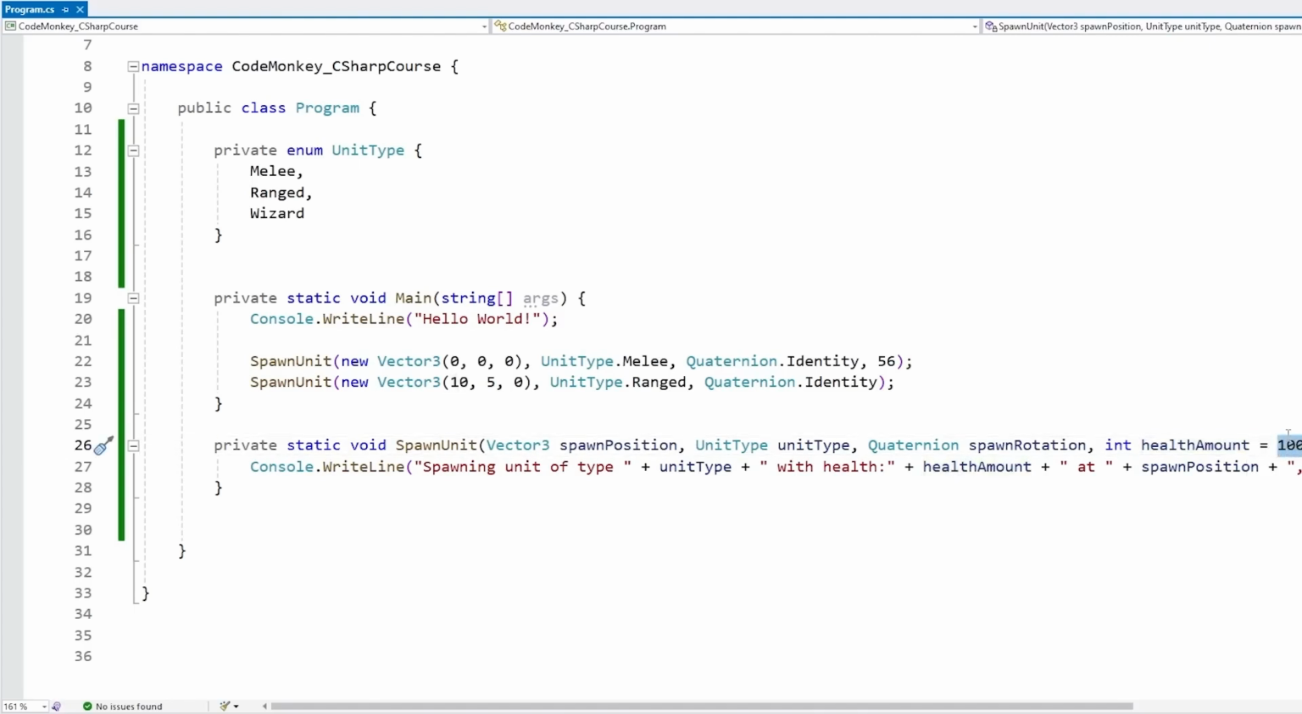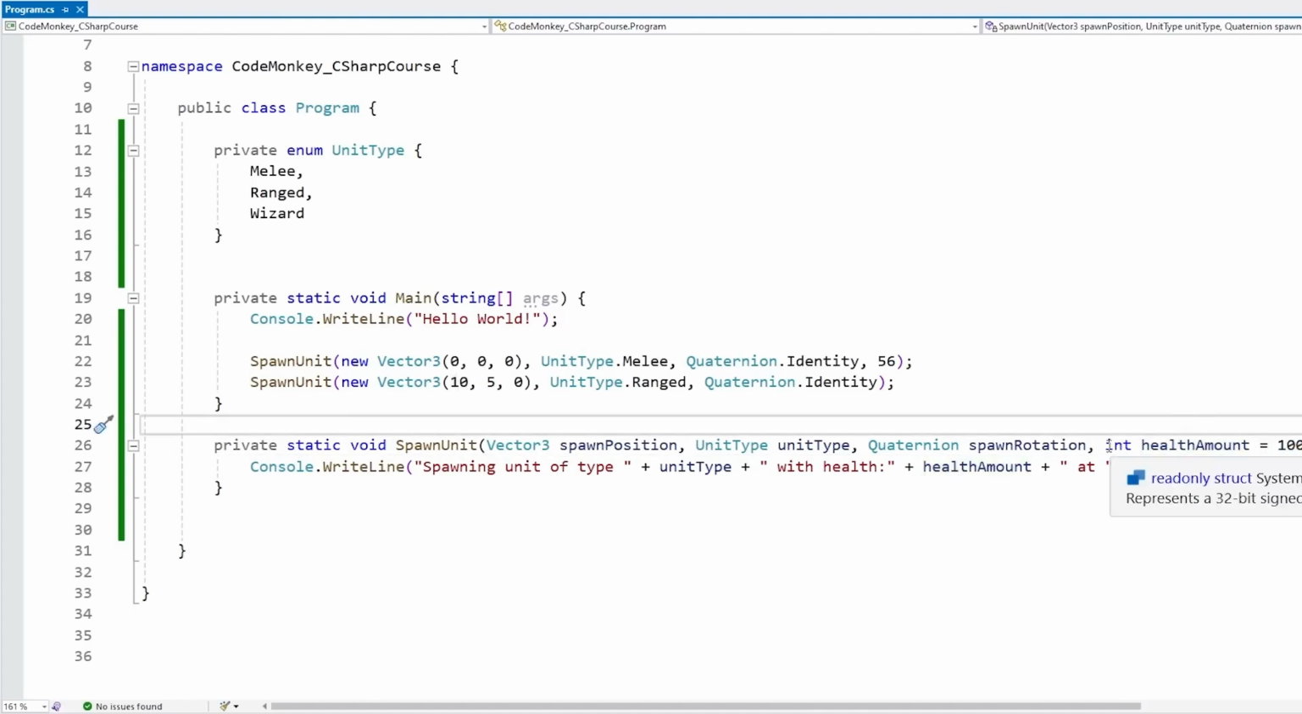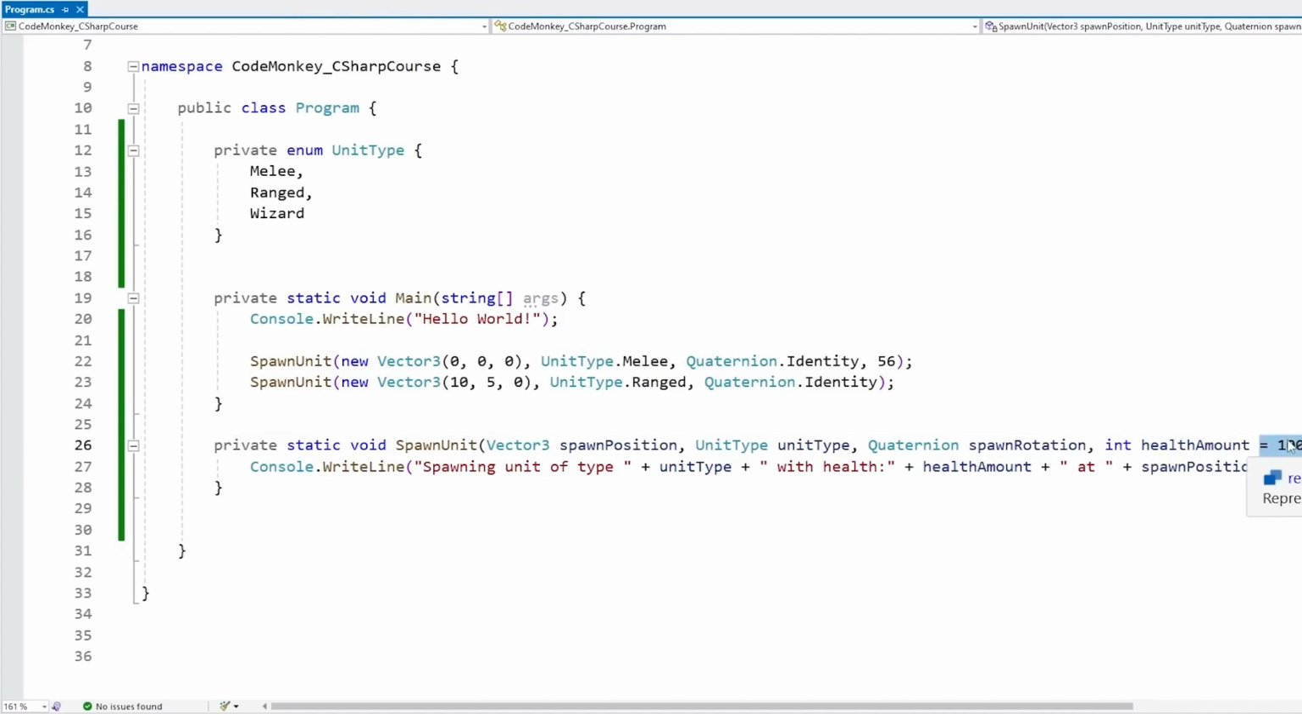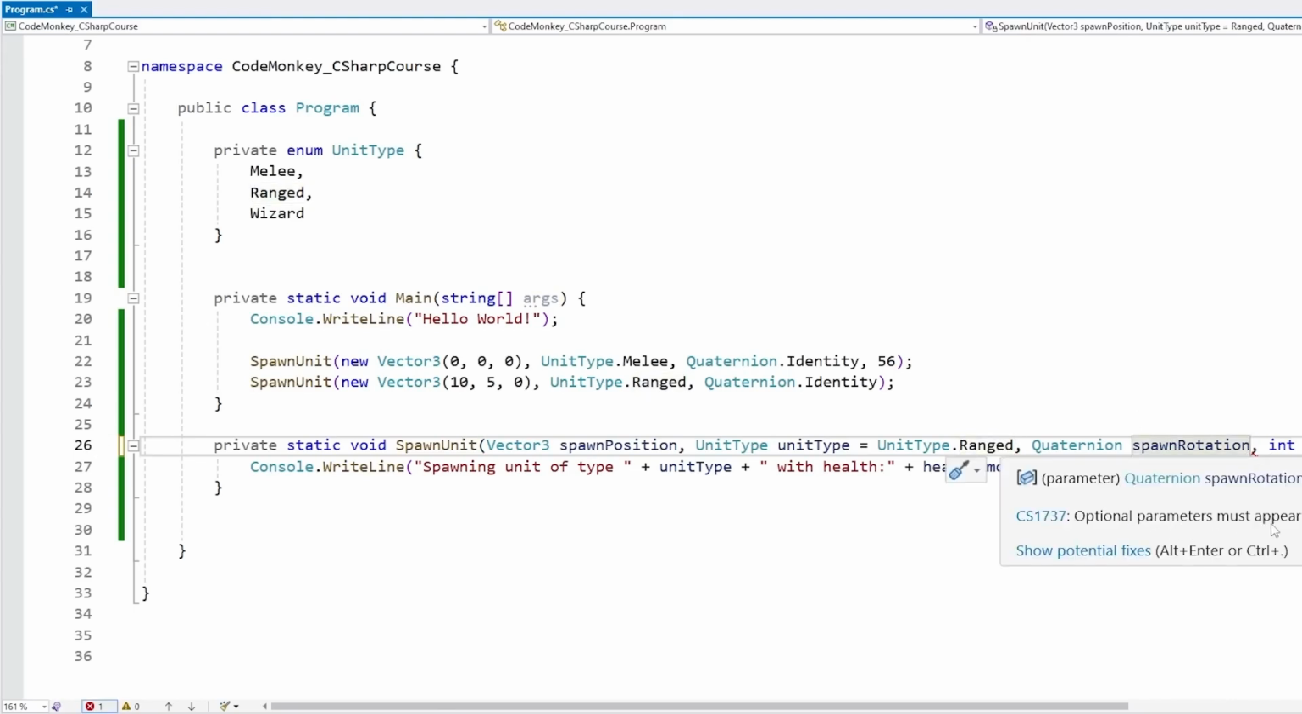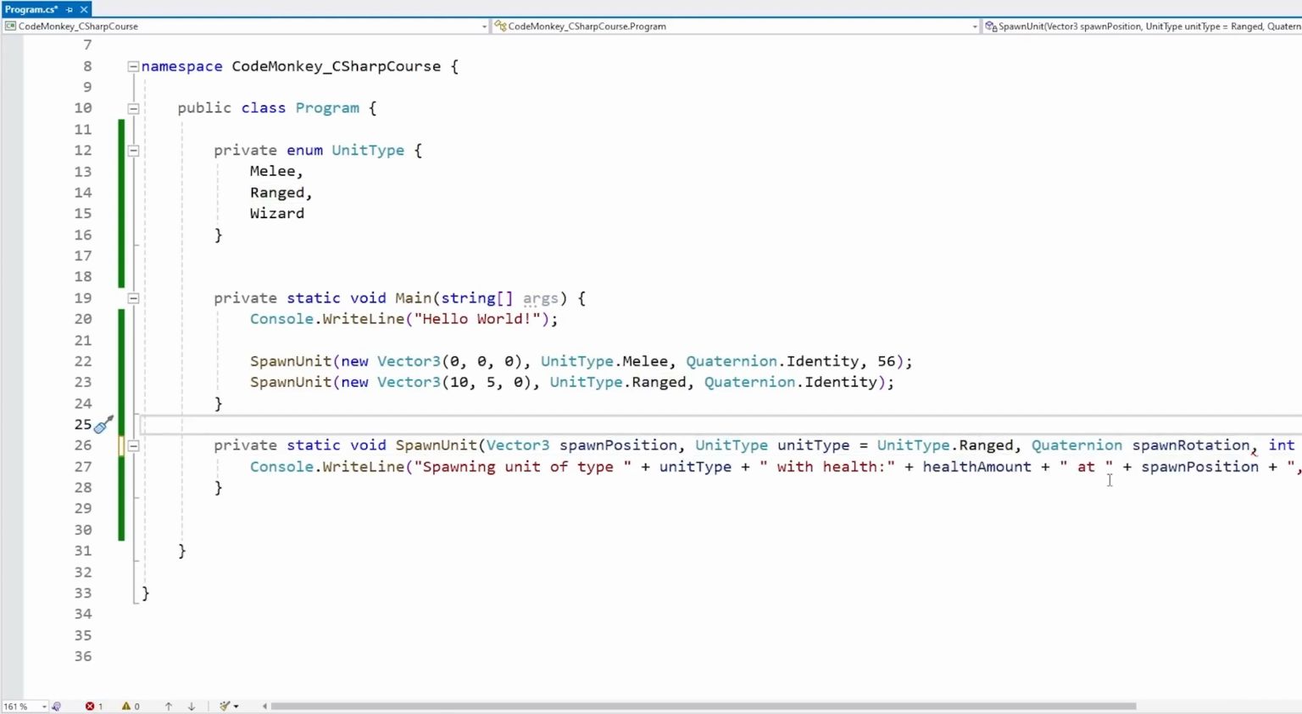We just have a few simple rules for how we can use this. First is how the optional parameters have to appear after the mandatory parameters. So for example, if here on the unit type before the quaternion, on this one I define an optional parameter like this, nope, here we have an error. It is saying optional parameters must appear after all the required parameters.